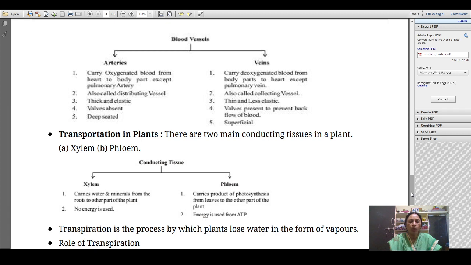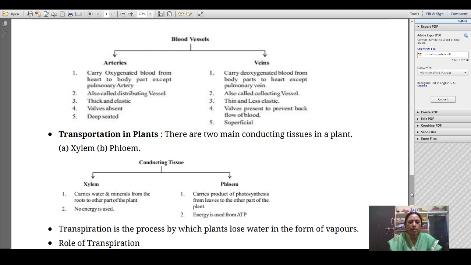Now, arteries are also called distributing vessels, and veins are called collecting vessels. Why are they called distributing vessels? Because they pour the oxygenated blood into the body tissue. And veins, why are they called collecting vessels? Because they collect the deoxygenated blood from the body and give it to the heart.